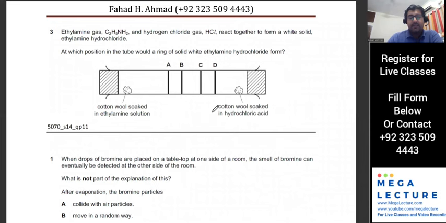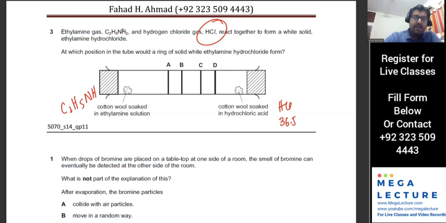Try solving this one. This is a similar question, but this time, one of them is HCl, which we know is 36.5. And the other one is ethylamine, which is C2H5NH2. Can you figure out the molecular mass of this? And after that, can you figure out where would they meet?